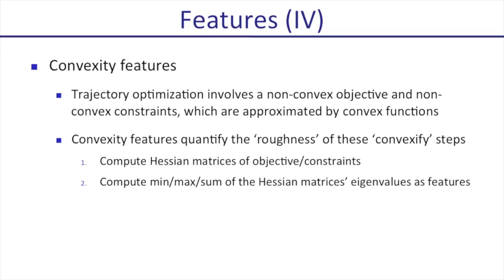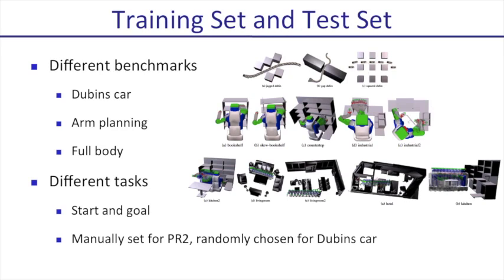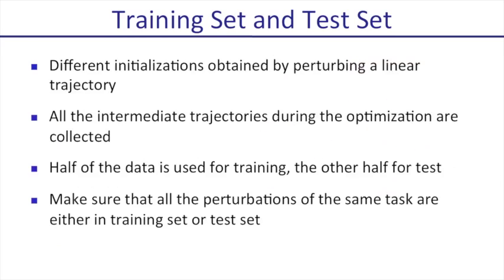As a prerequisite for learning to predict the success of an initialization, we need to prepare the training set and the test set. In this paper, the data is collected on different benchmarks, including Dubins car, PR2 arm planning, and full-body PR2 planning. For each benchmark, we generate different planning tasks by selecting different start and goal configurations for the robot. These configurations are randomly chosen for Dubins car, but are manually selected for PR2, so that we can have sufficiently many successful trajectory samples. The dataset of trajectories is obtained by different perturbations of a linear trajectory connecting a pair of initial and goal configurations.